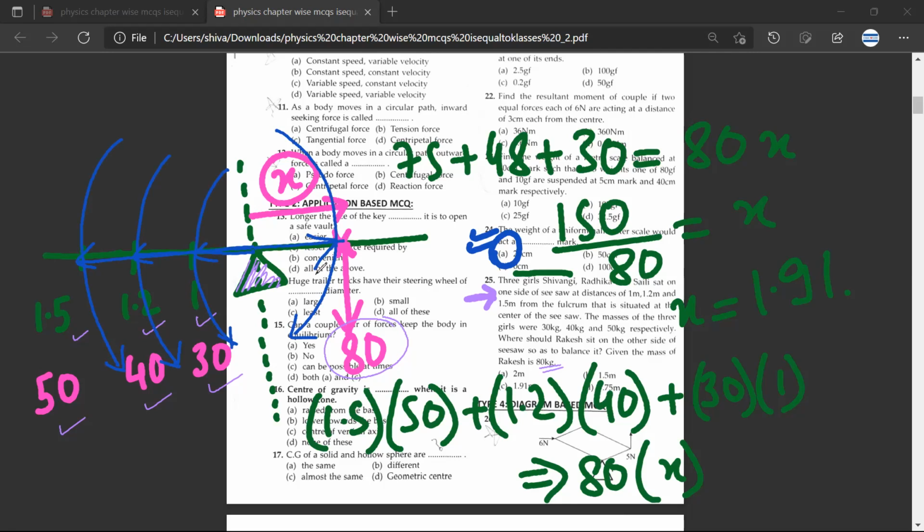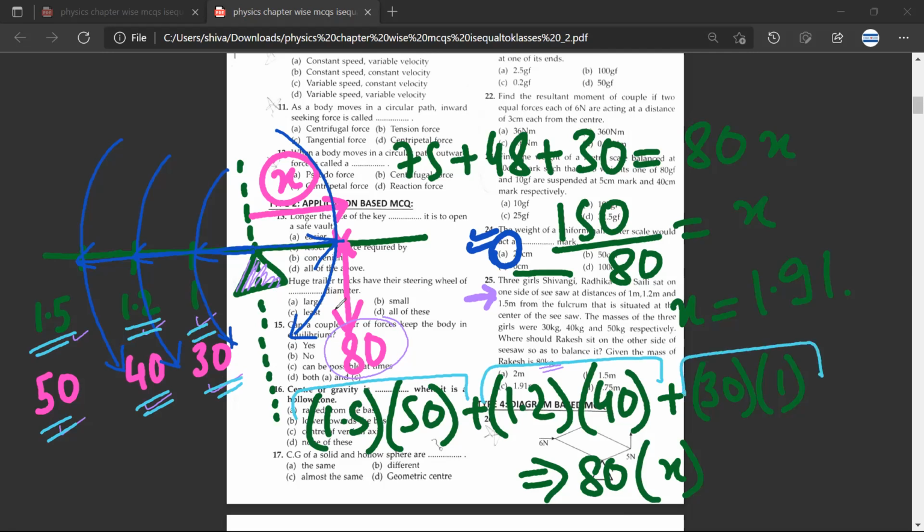Now, if you have understood the question till here, and if you have made the diagram properly, then it's just basic maths. The physics part is over. Then what you need to do is 1.5 into 50, plus 1.2 into 40, plus 30 into 1.